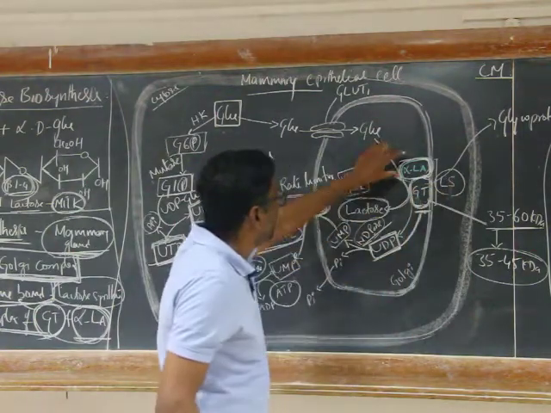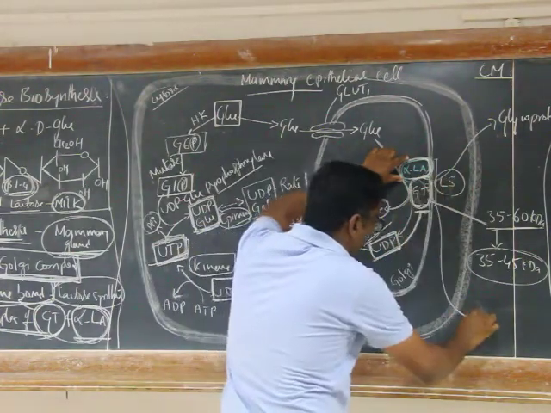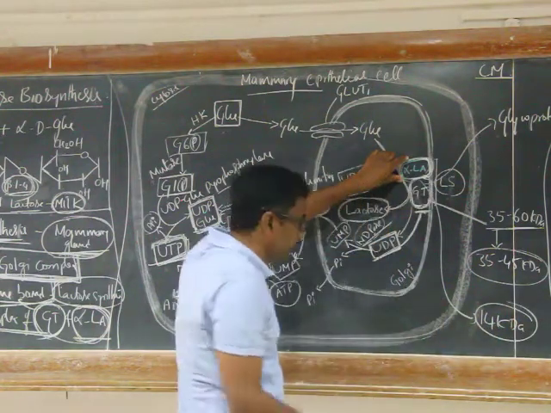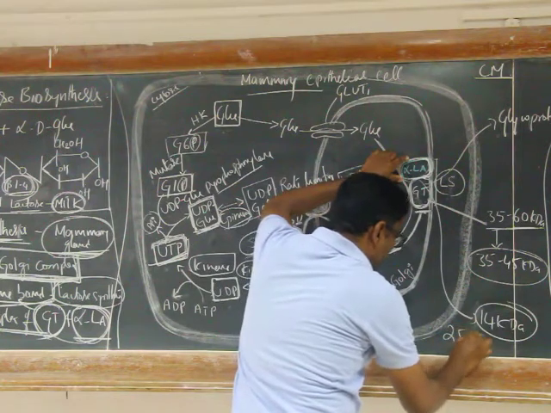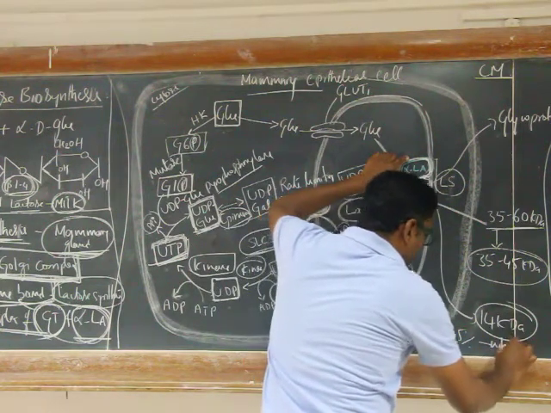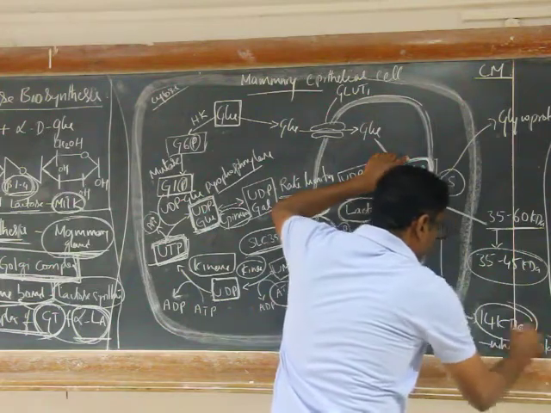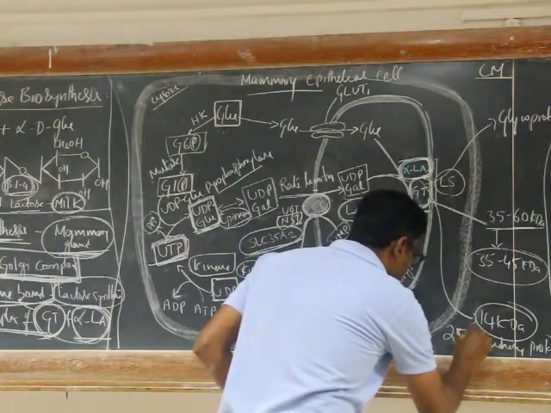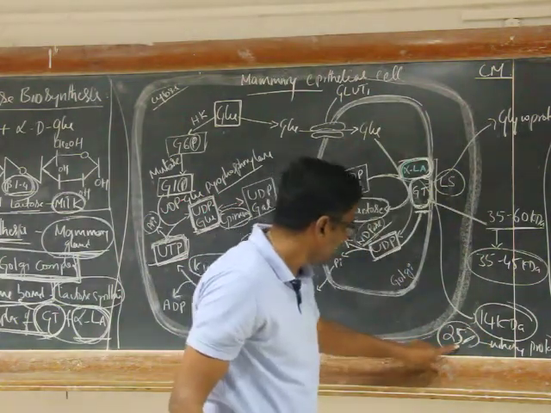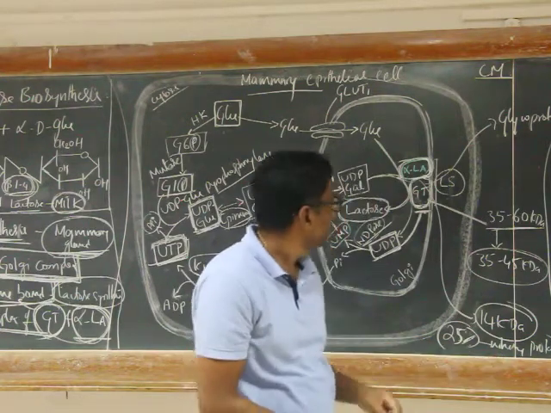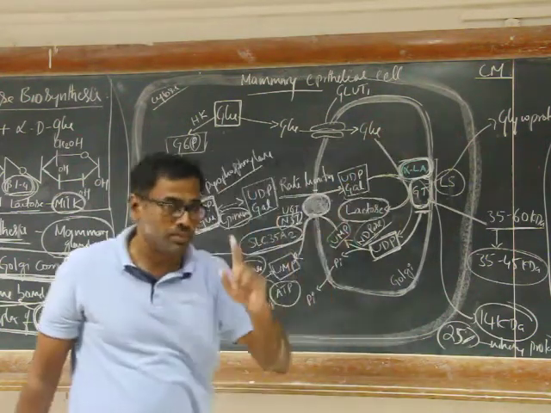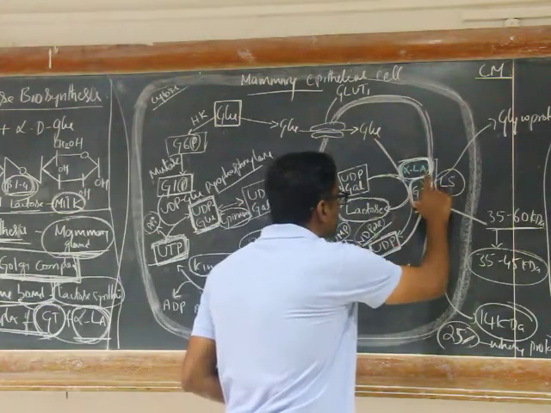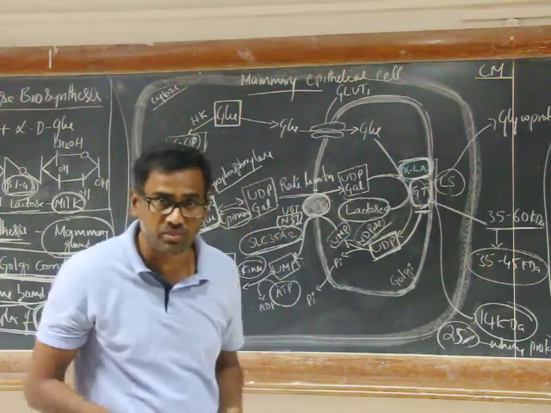So this alpha lactalbumin is nothing but one of the milk proteins of 14 kilodalton, right? It contributes 25% of whey protein. Whey protein is nothing but soluble milk protein, right? So it comprises 25% of whey protein. The expression of alpha lactalbumin changes the substrate specificity of galactosyl transferase. What does it mean?